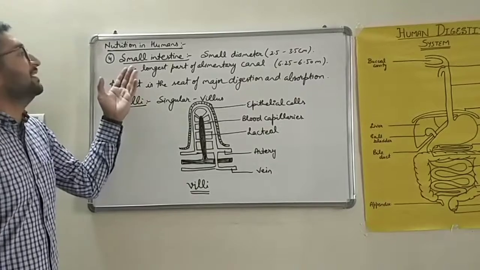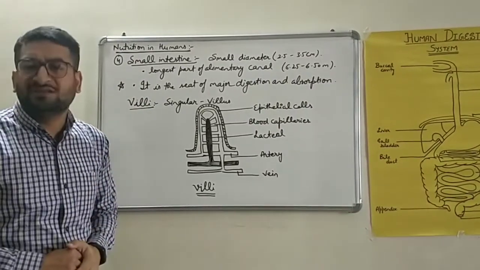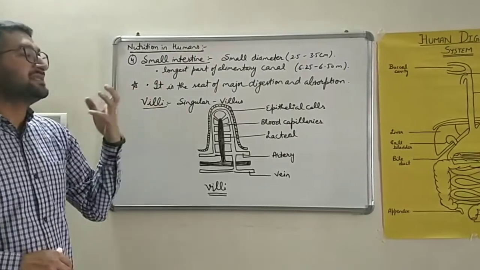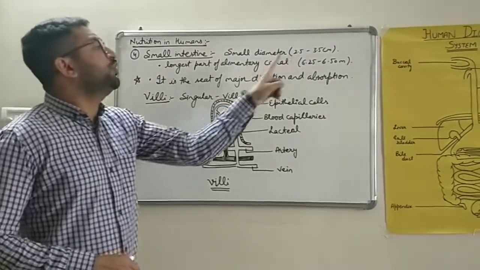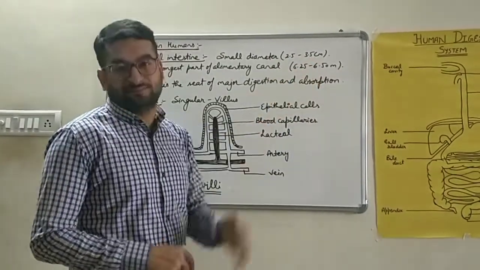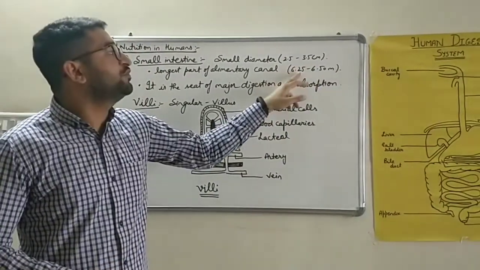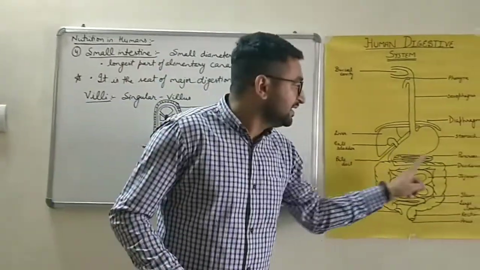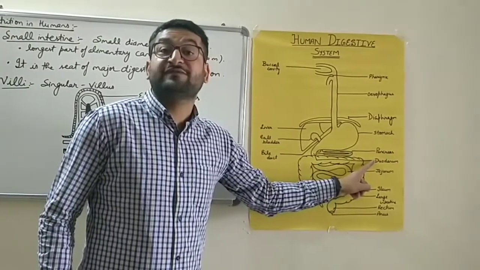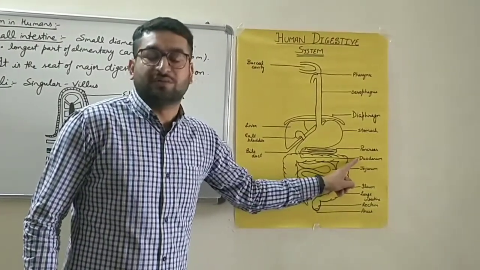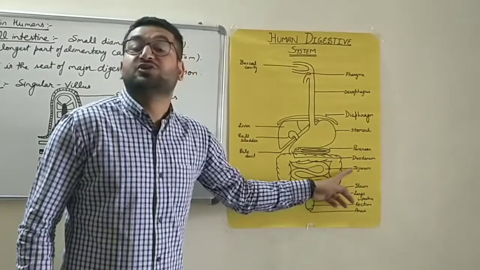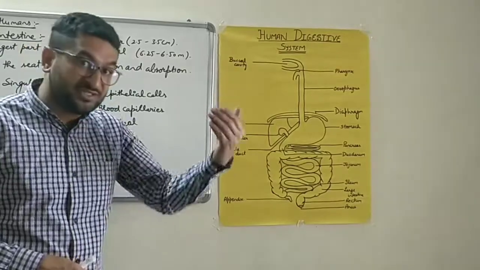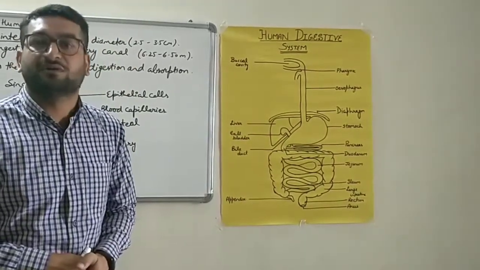Next part is small intestine. It is the longest part of the alimentary canal, but its diameter is small. Its diameter in an adult is 2.5 to 3.5 centimeter only, whereas its length is 6.25 to 6.5 meter. It is differentiated into three parts. Duodenum, which is 0.25 meter long. Jejunum, it is 2.5 meter long. And ileum, which is the longest part among all these three, that is 3.5 meter long.